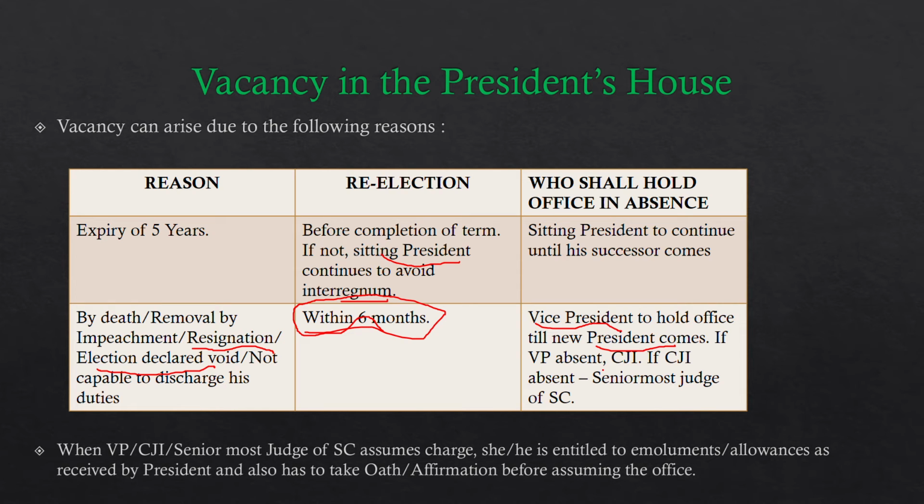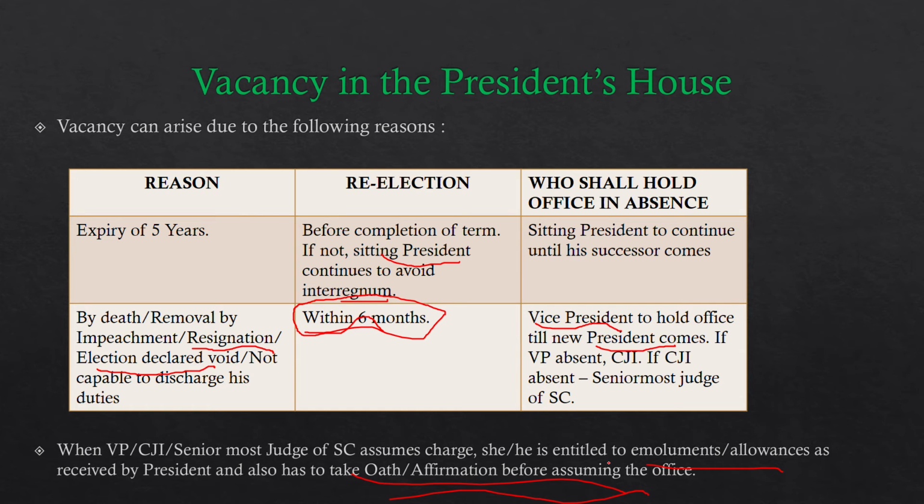Whenever such a person takes upon the responsibility of discharging the duties of the president, he is also entitled to emoluments and allowances as received by the president, and he also has to take oath or affirmation before assuming the office. This is something that we had discussed in the first video on oath and affirmation, so that's what we have about the vacancy in the president's office.